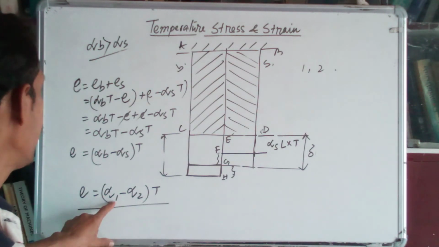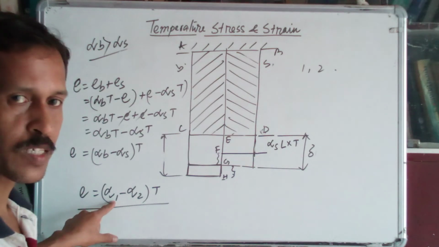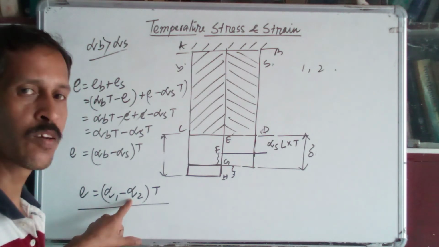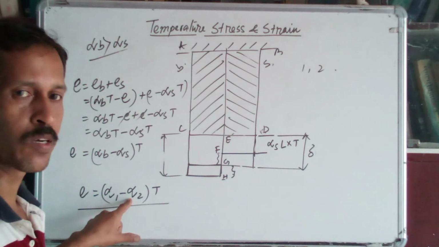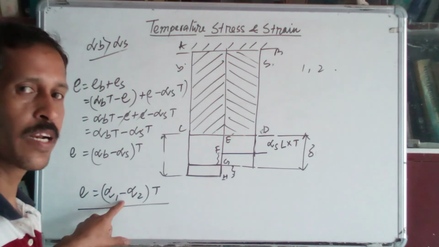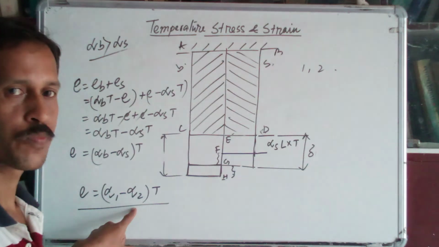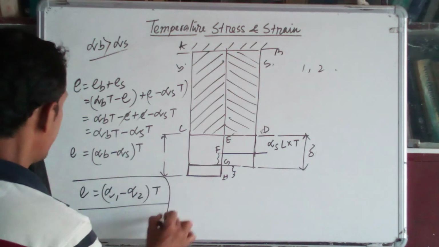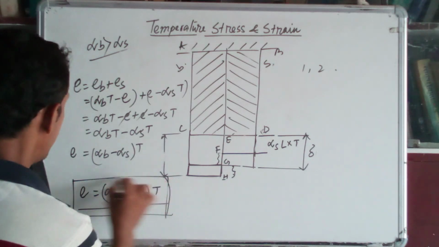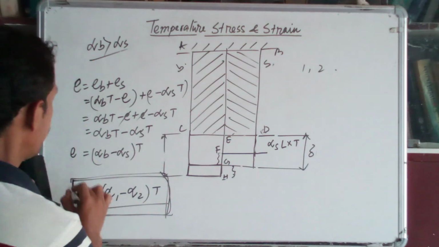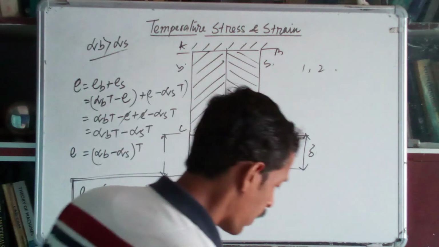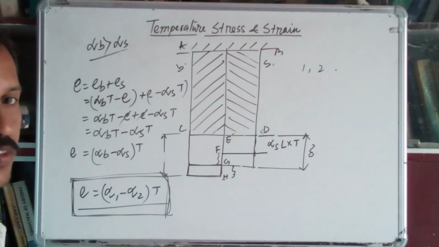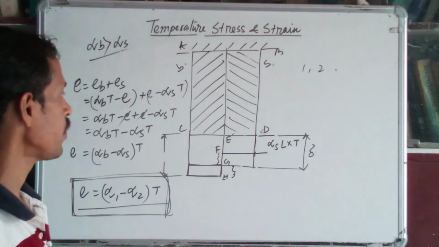Alpha 1 is the coefficient of linear expansion for material 1, bar 1, and alpha 2 is that of bar 2, and alpha 1 is greater than alpha 2. That is the temperature strain or thermal strain when you make a bar using composite material. Okay, so hope you have understood.